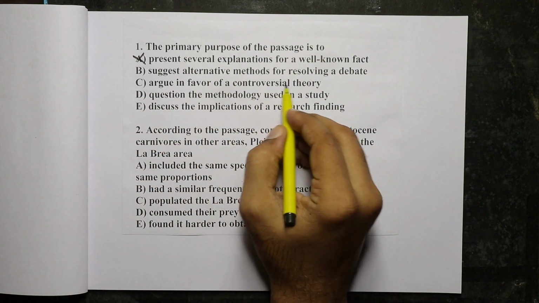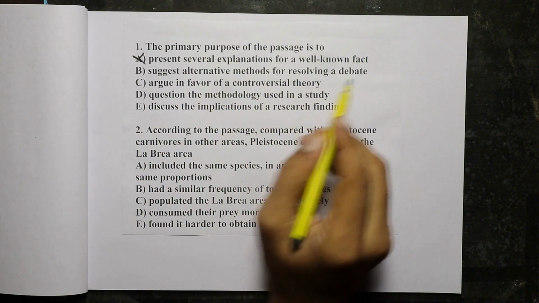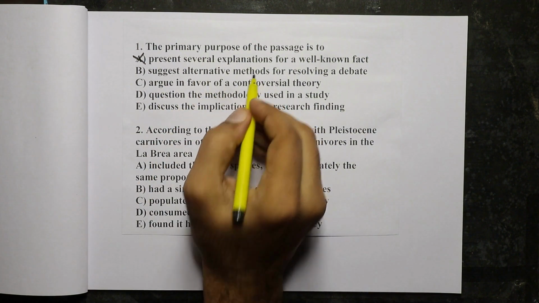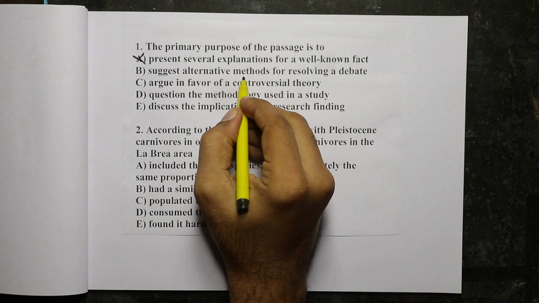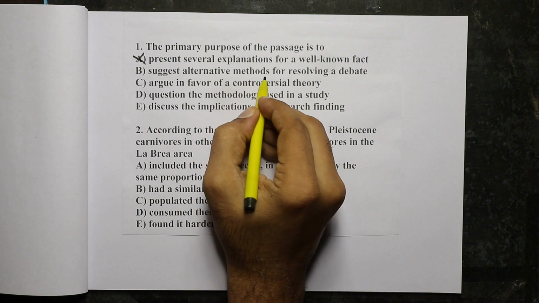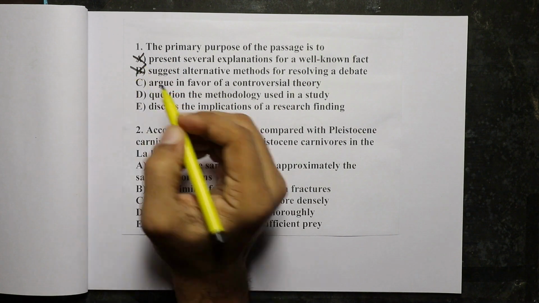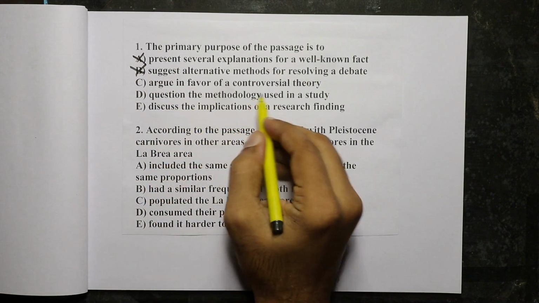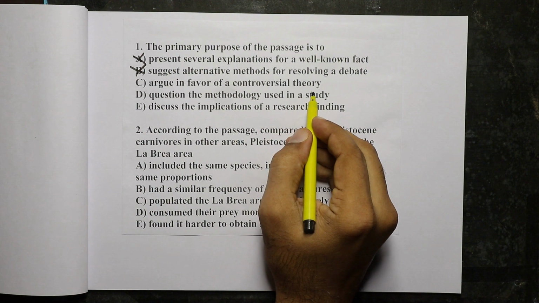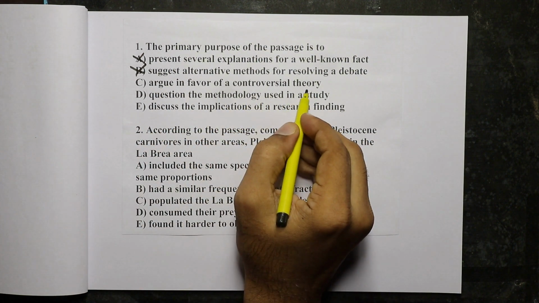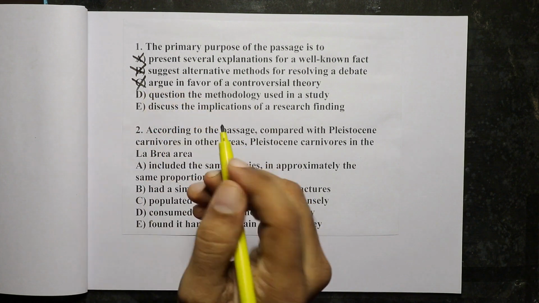Suggest alternative methods for resolving a debate. No, the passage does not talk about any alternate methods. It talks only about various theories, not about methods. So, B is wrong. Argue in favor of a controversial theory. There is no argument actually, and there is no controversy also. So, C is also wrong.